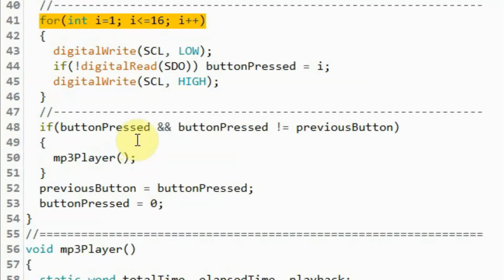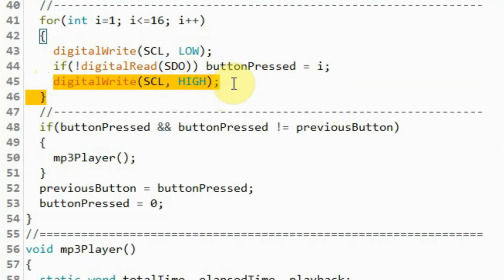The scan for a key press is done by first sending a low pulse over the serial clock line. This will enable the TTP229 module. Now, if a key is pressed, then the value at serial data out will be logic 0. And this if statement becomes true, and then we store the pressed button value within this variable. Now I is between 1 and 16. And then we send the high pulse over the serial clock line.